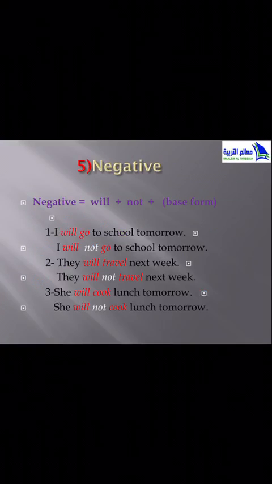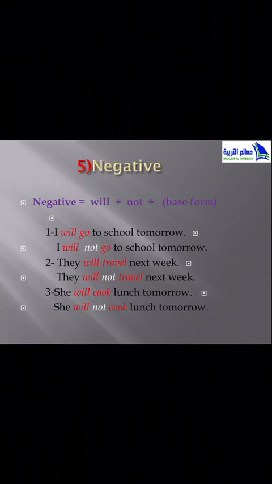Now we'll move to number 5, negative. If I ask you to make negative of a sentence with future simple, what will we do? It's an easy thing. We add not after will. Only add not after will. For example, number 1, I will go to school tomorrow. It will be I will not go to school tomorrow. We add the word not only after will.